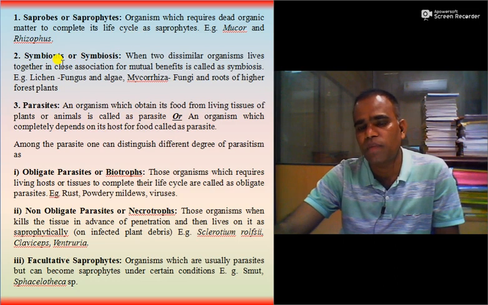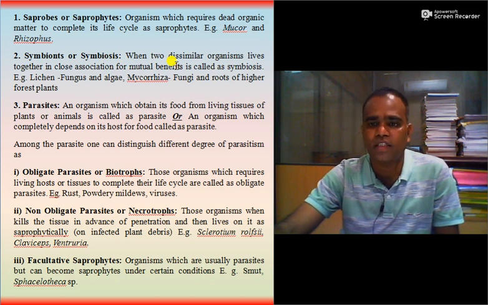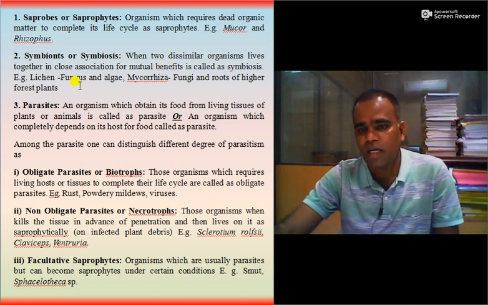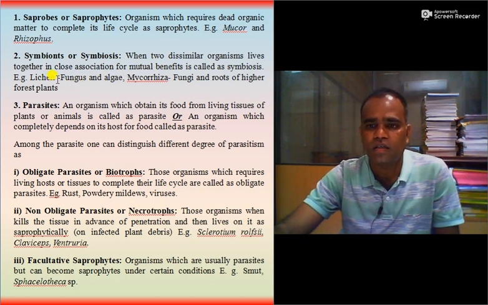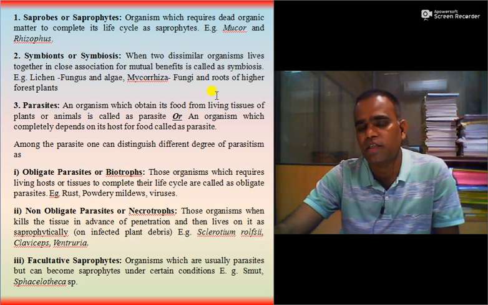Symbionts or symbiosis. When two dissimilar organisms live together in close association for the mutual benefits, then such types of organisms are called symbionts, and the process is called symbiosis. Example is lichen and mycorrhiza. In case of lichen, fungi are associated with algae. In case of mycorrhiza, fungi are associated with roots of higher forest plants.